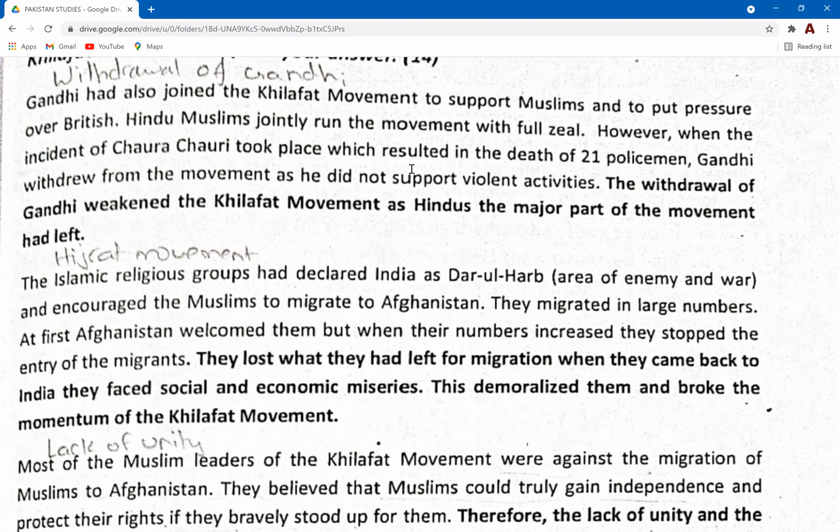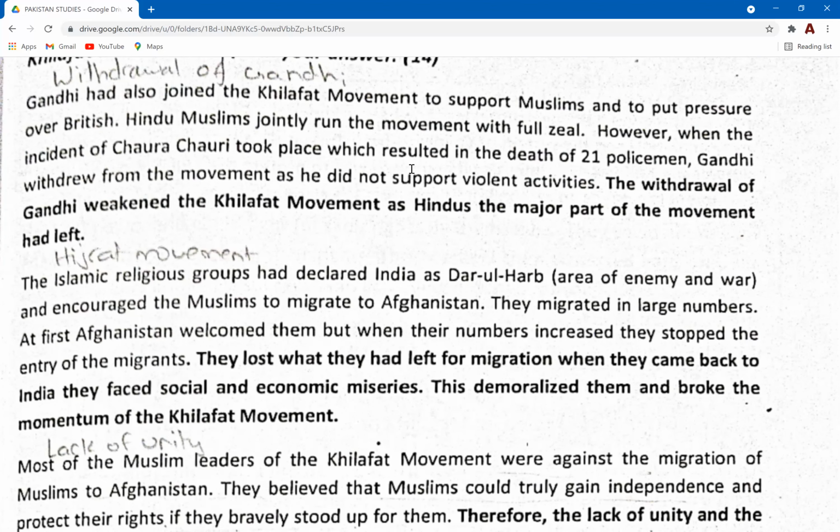And this is why Hindus also joined Muslims to pressurize the British for more reforms, which informed the Khilafat movement. However, when the incident of Chora Chori took place, which resulted in the death of 21 policemen, Gandhi withdrew from the movement as he did not support violent activities. The withdrawal of Gandhi weakened the Khilafat movement, as Hindus, the major part of the movement, had left.